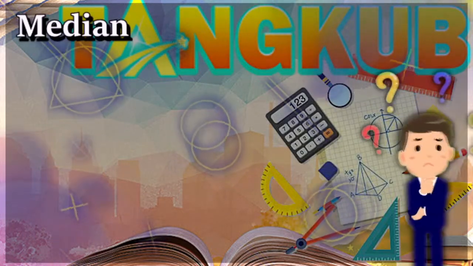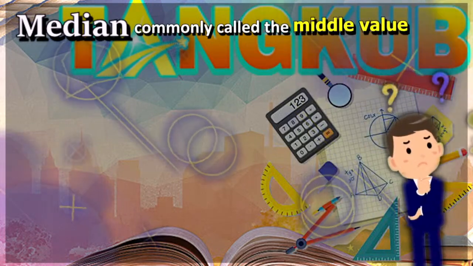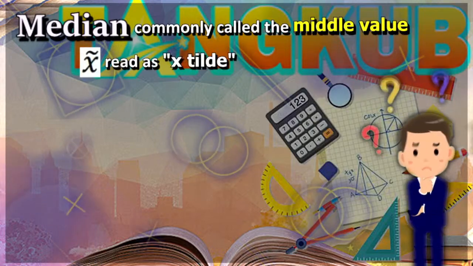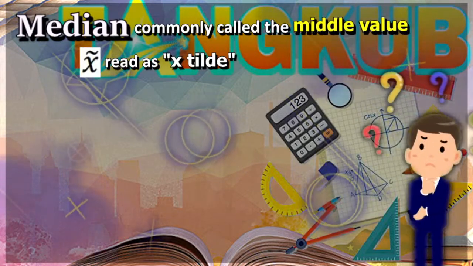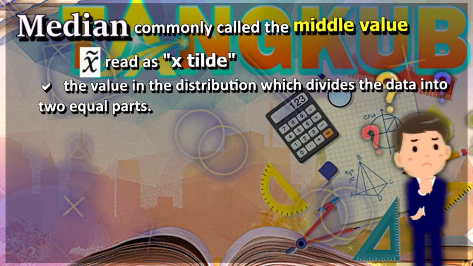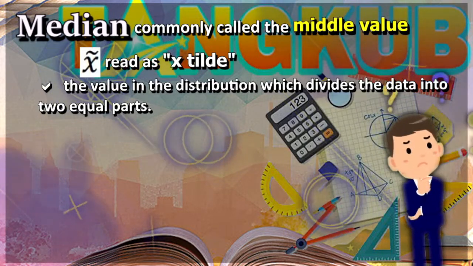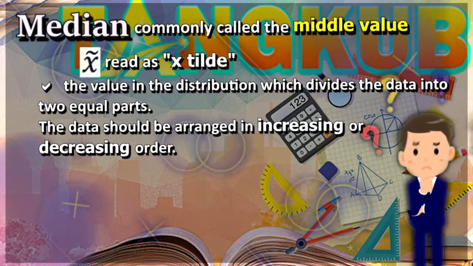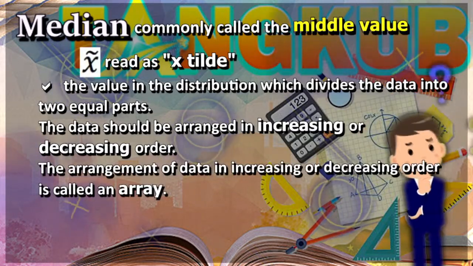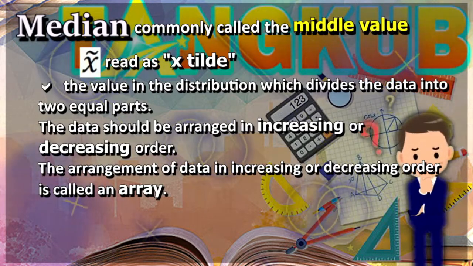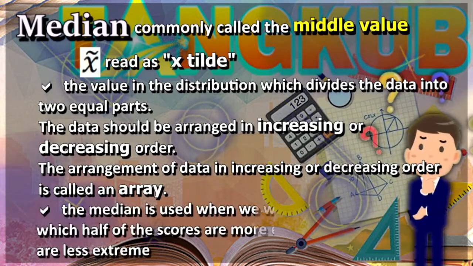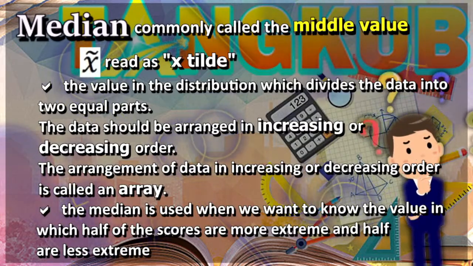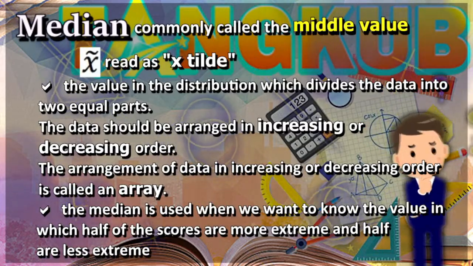Now how about the median? Median is commonly called the middle value. This is the symbol of the median. It is read as X tilde. The median is the value in the distribution which divides the data into two equal parts. The data should be arranged in increasing or decreasing order. The arrangement of data in increasing or decreasing order is called an array. The median is used when we want to know the value in which half of the scores are more extreme and half are less extreme.